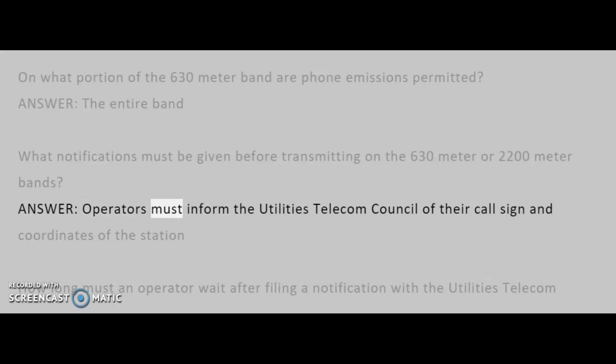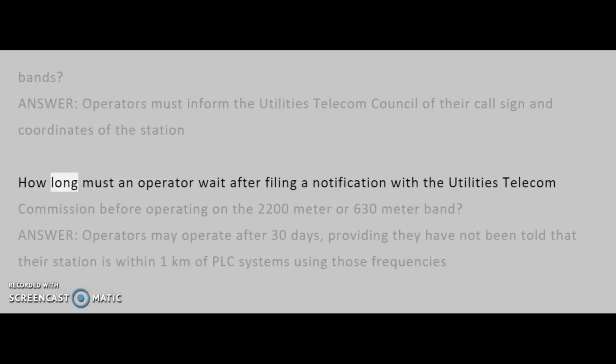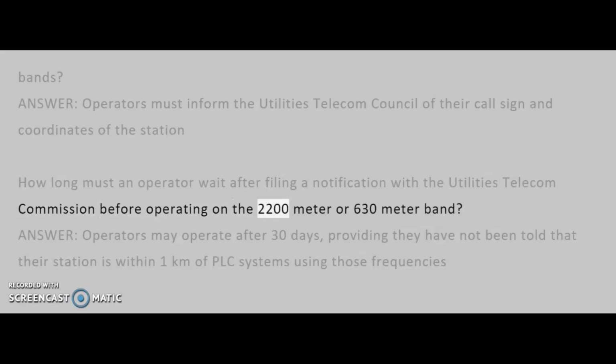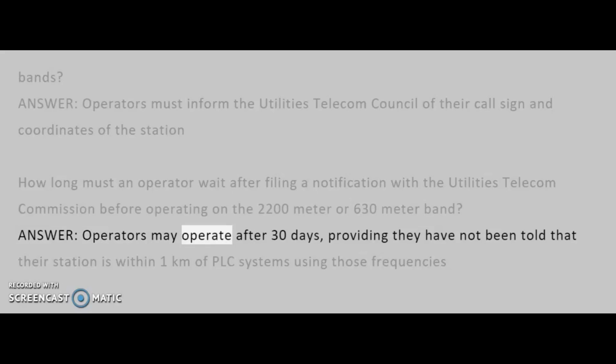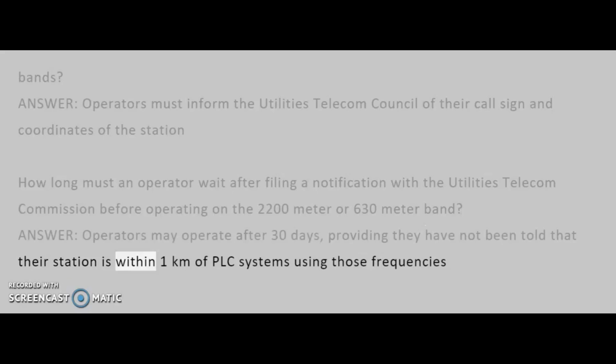Answer: operators must inform the Utilities Telecom Council of their call sign and coordinates of the station. How long must an operator wait after filing a notification with the Utilities Telecom Council before operating on the 2200-meter or 630-meter band? Answer: operators may operate after 30 days, providing they have not been told that their station is within 1 kilometer of PLC systems using those frequencies.